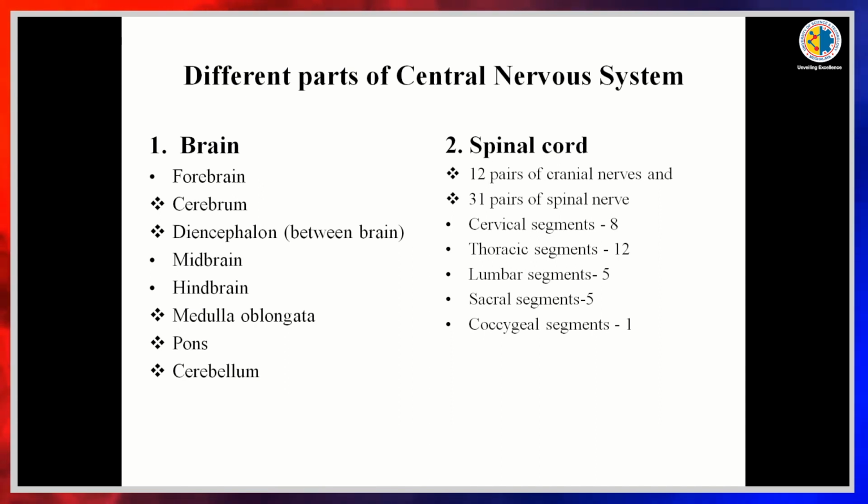Then coming to the spinal cord, it consists of 12 pairs of cranial nerves and 31 pairs of spinal nerves. Spinal nerves are again divided into different categories. There are 8 cervical spinal nerves, 12 thoracic spinal nerves, then 5 lumbar spinal nerves, and 5 sacral spinal nerves, then 1 coccygeal nerve.